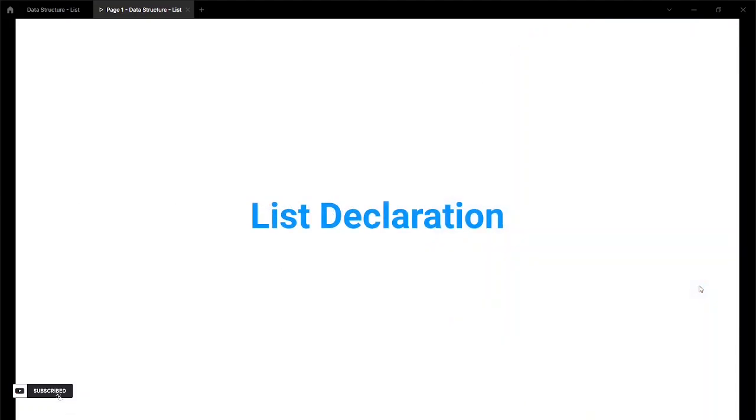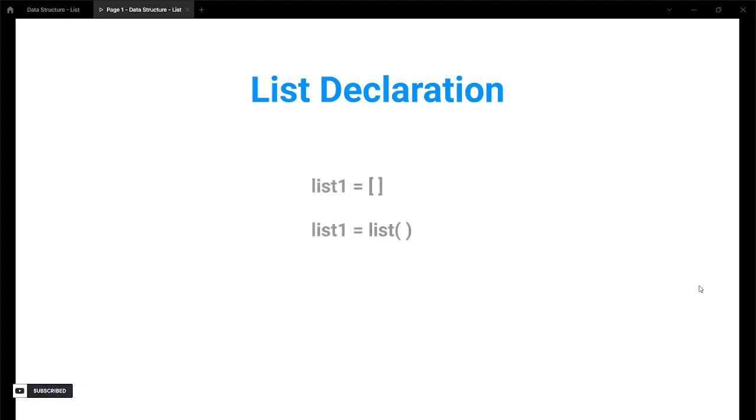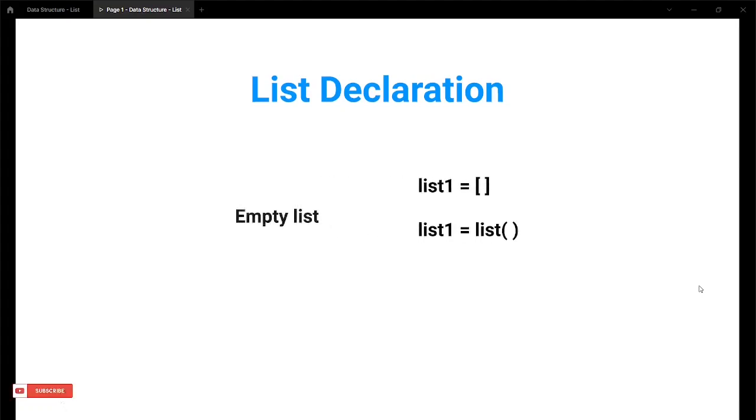So let's see how we can declare a list. There are two ways you can declare a list. The first one is a square bracket. The second one is the list function. You can declare an empty list by writing square brackets or by writing the list function. So these two are both called an empty list. This is how you can declare a list.